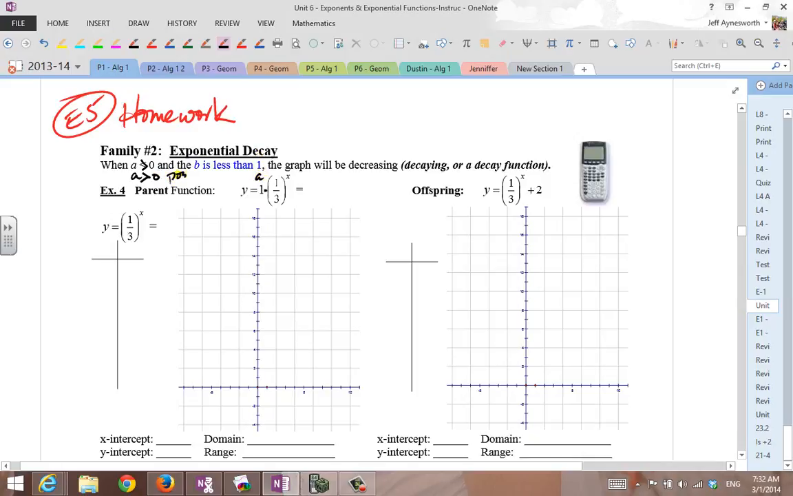It's positive because if it's negative, something totally different happens. This thing gets reflected below the x-axis here. So we're going to keep it positive. We're going to keep it 1 just to make things simple for this lesson. When you have a base that's less than 1, you have what's called a decreasing function. The y values decrease, or what's called an exponential decay function.